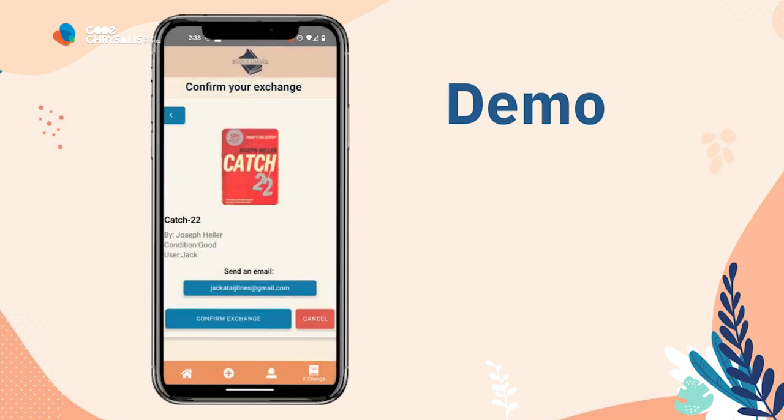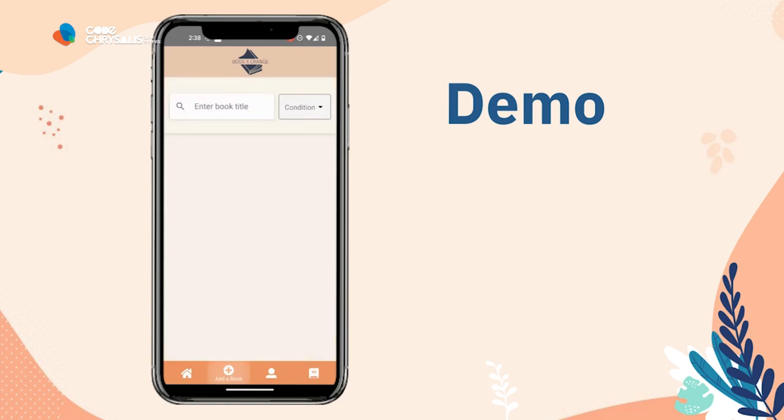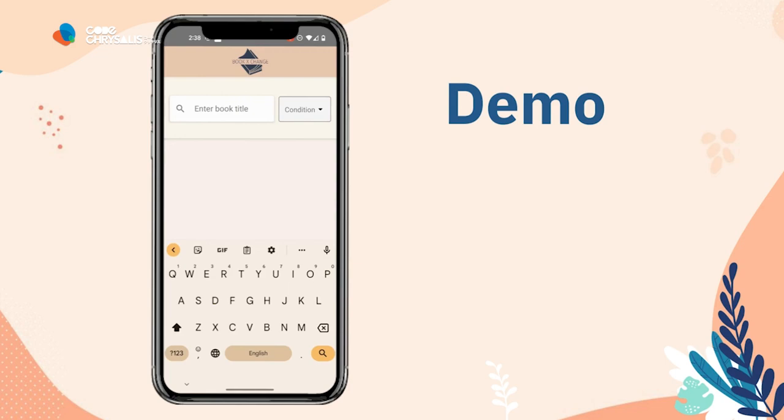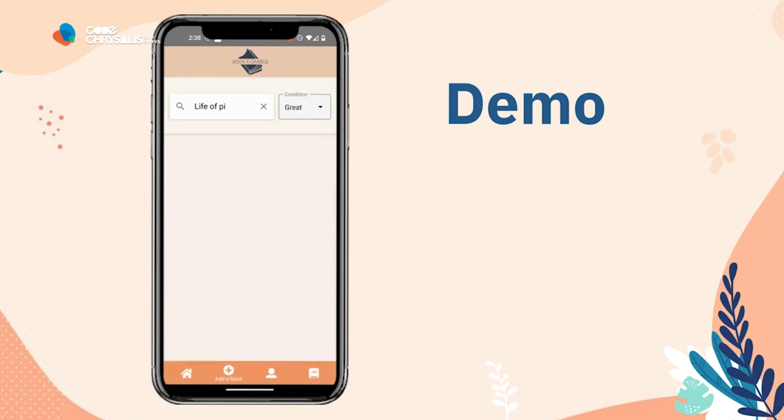But of course, this app wouldn't work if people didn't add their own books. So we're going to go ahead and hit the plus icon at the bottom of the page. And this allows you to add a book. So let's say you have a book like Life of Pi. So we're going to type in Life of Pi. We're going to set the condition. I think my book's in a great condition. So we're going to go ahead and search for this now.